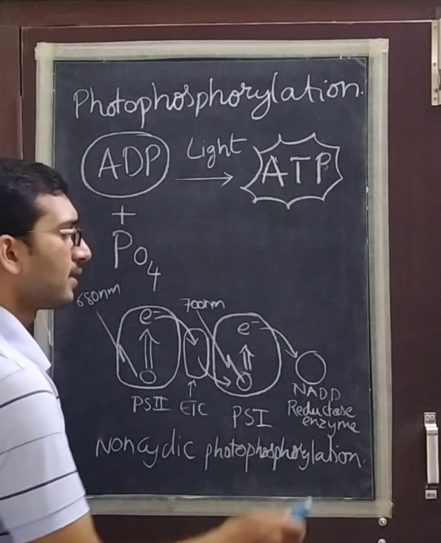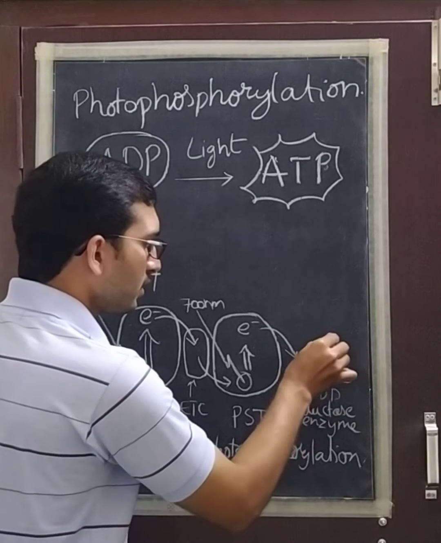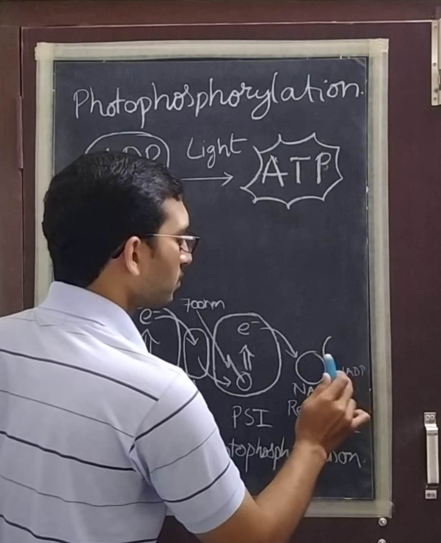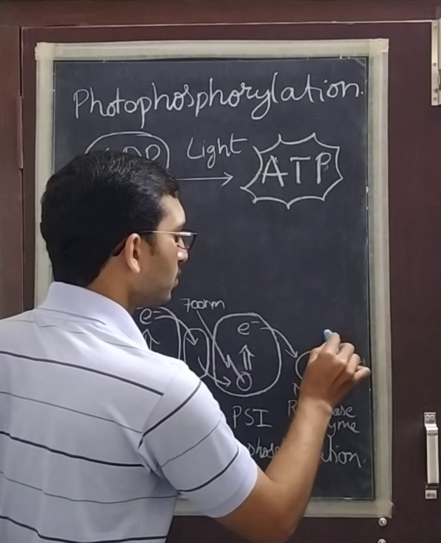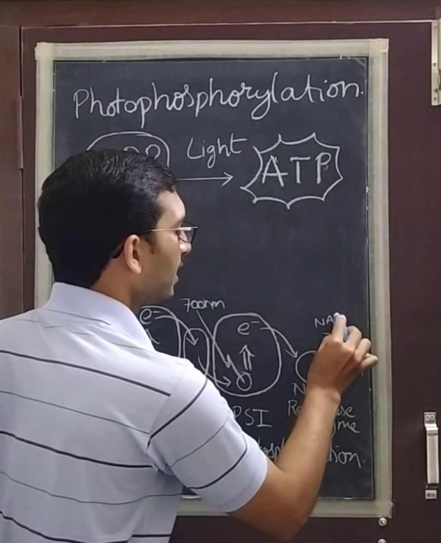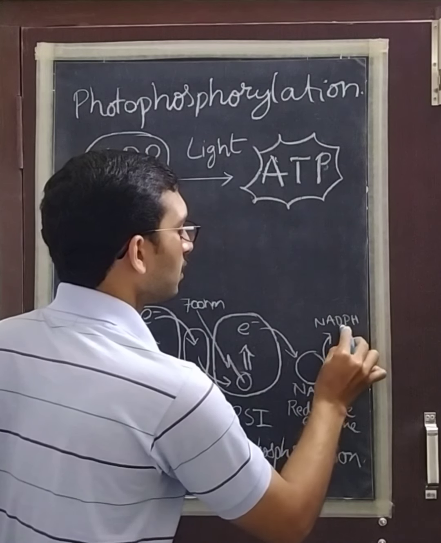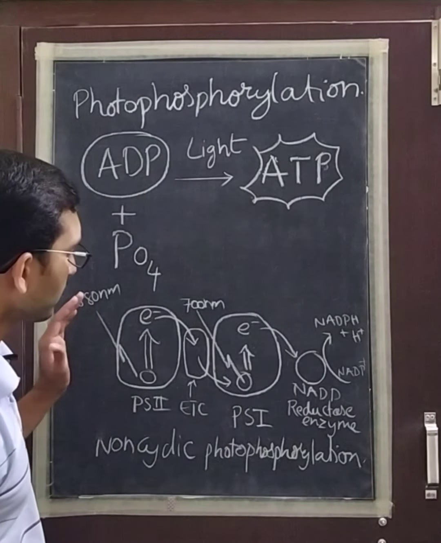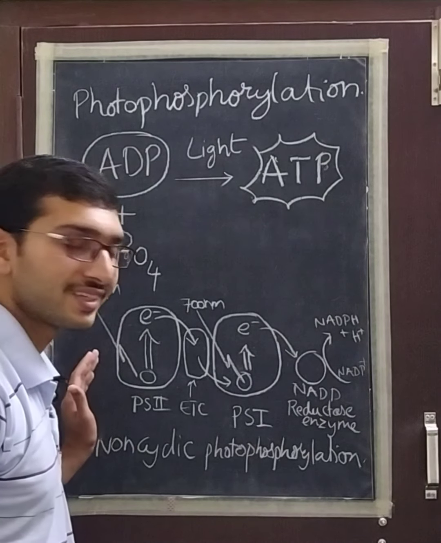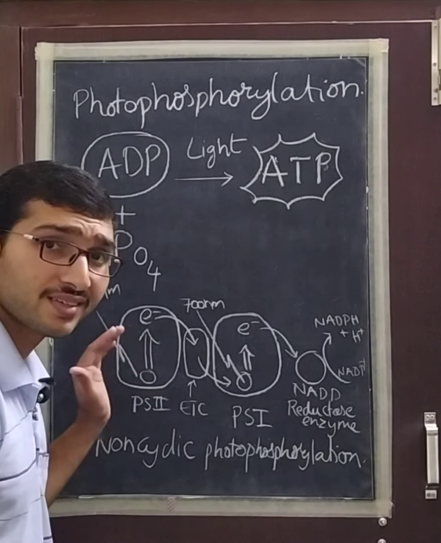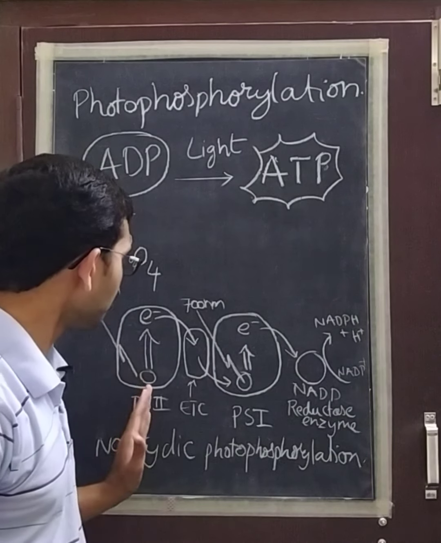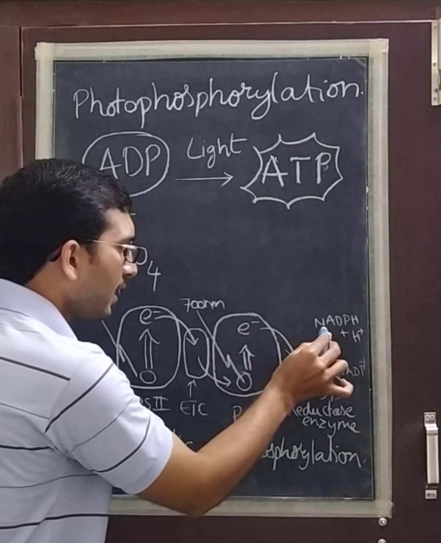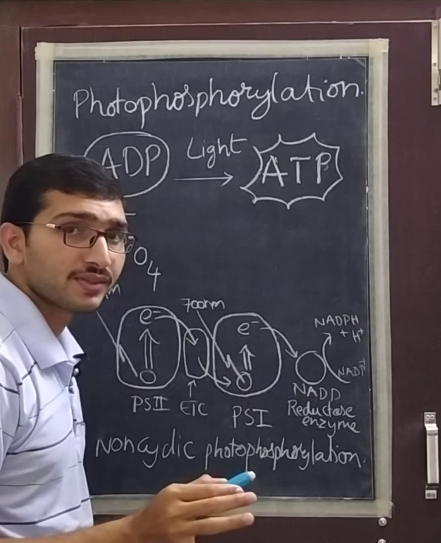This is the enzyme which can convert NADP, an energy molecule, into NADPH plus H plus. So the scheme we have discussed in the past, that is the Z scheme. Here we can observe both ATP and NADPH formation take place. Why?